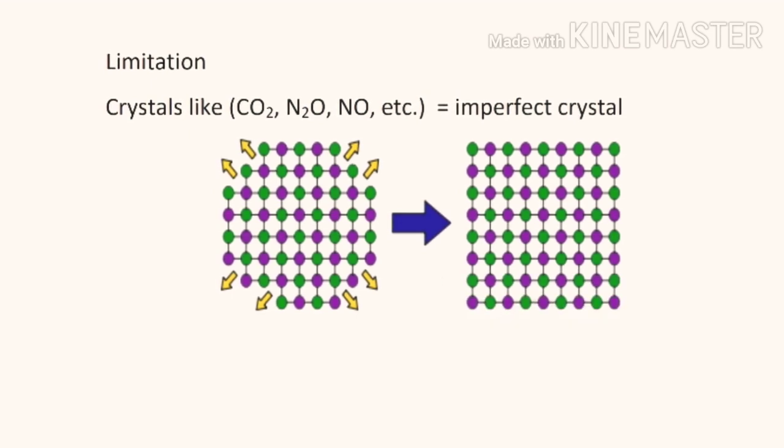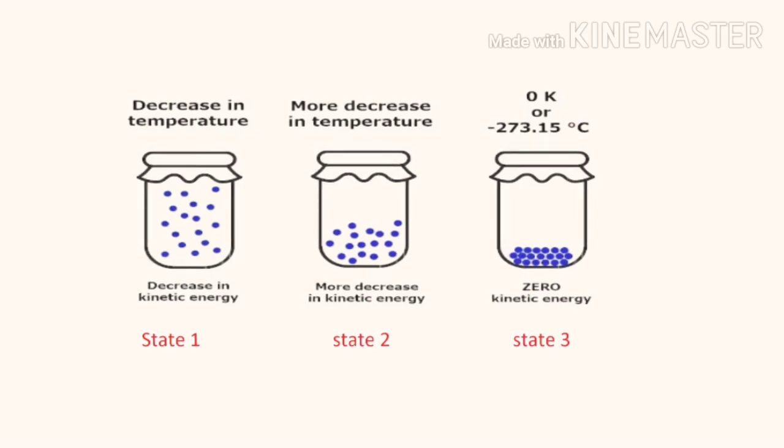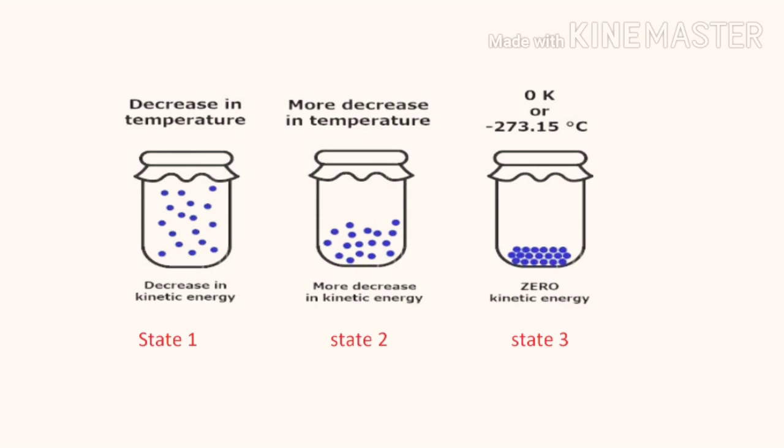Now, highlighting the condition of molecules at absolute zero, let us consider a closed glass vessel filled with gases placed at atmospheric temperature. The molecules of gases are in random motion as shown in stage 1, and now as we decrease the temperature by any means, the molecular motion becomes less, as we can see in stage 2.